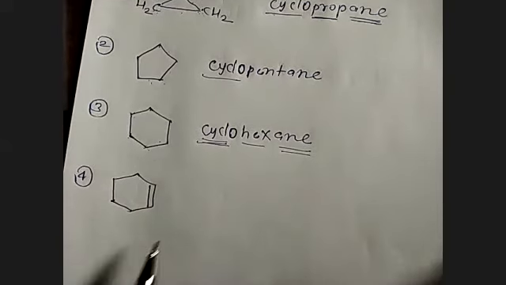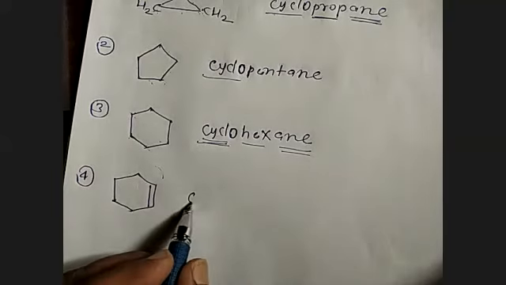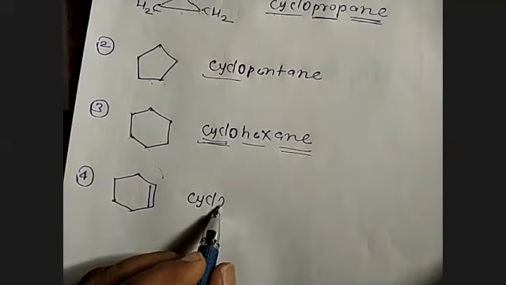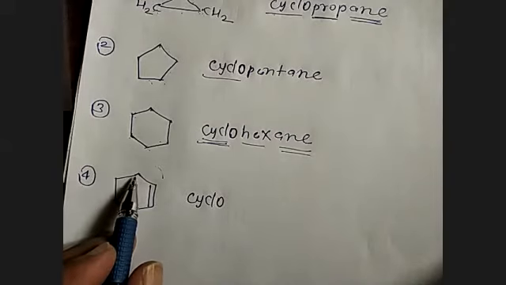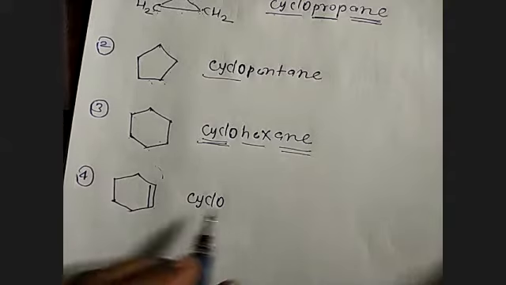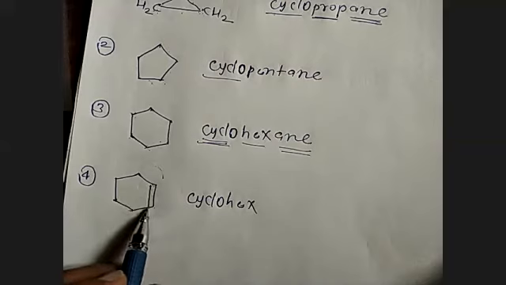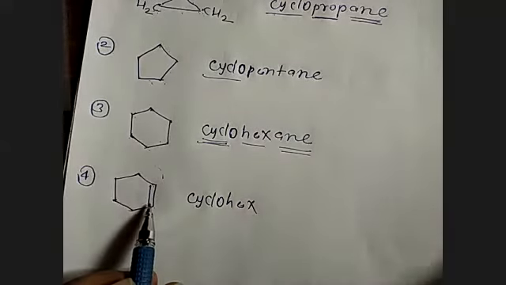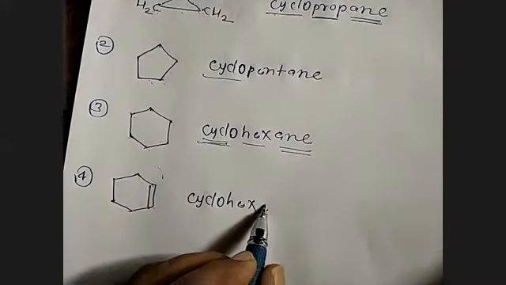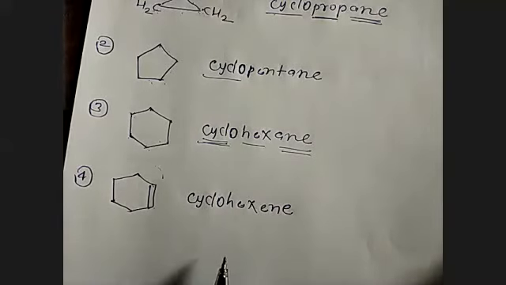Now here also, we are having a structure in the form of a ring, so it is called cyclo. How many carbon atoms are there? 1, 2, 3, 4, 5, 6. So it is called hex. But there is one carbon-carbon double bond. See here, everywhere carbon-carbon single bond, but here there is one carbon-carbon double bond, and one carbon-carbon double bond is called what? ENE, cyclohexene.